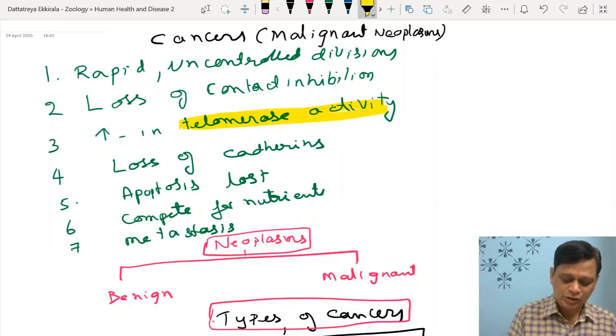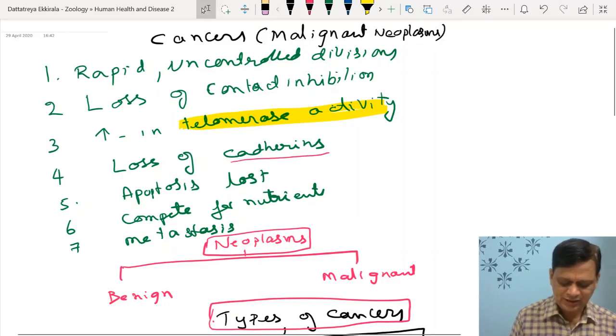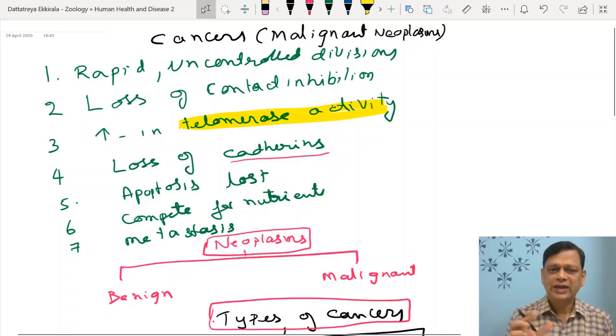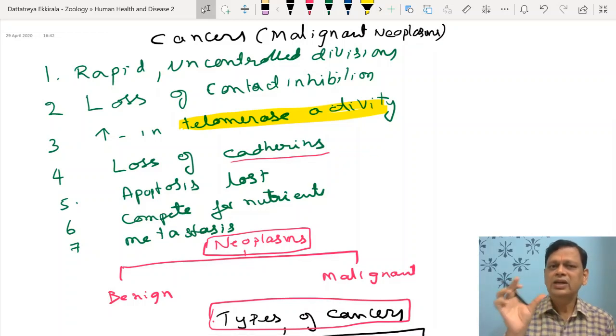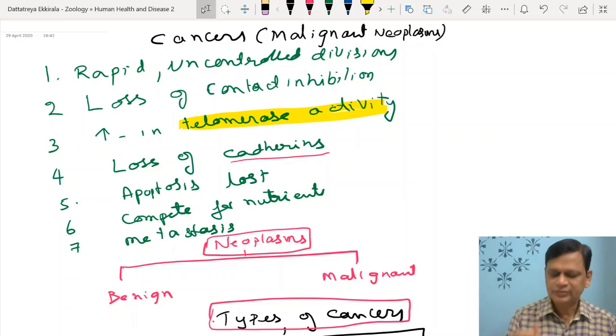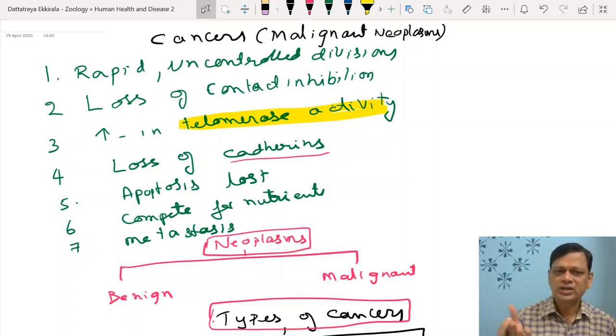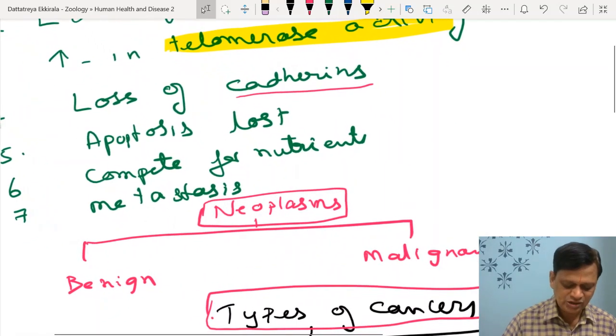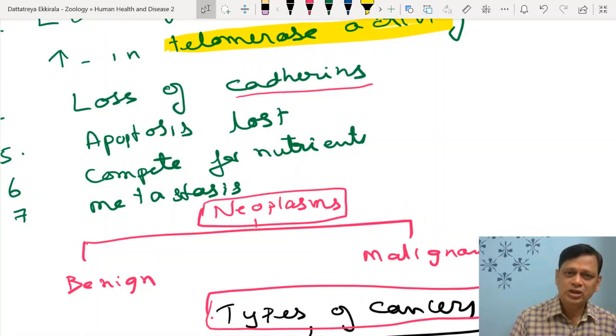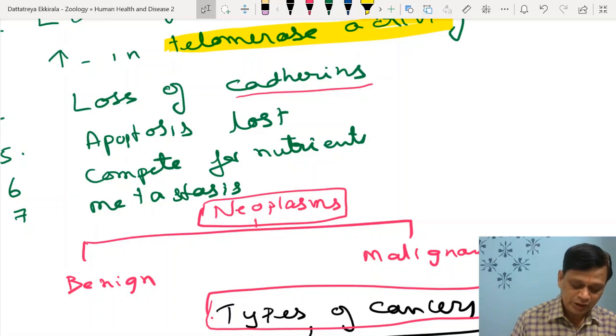And substances which are binding cells together are called cadherins. Cadherins are intercellular glycoproteins. In epithelial cells, you might have studied about junctions. Cell to cell contacts are called junctions. Cadherins are the cell junctions which are lost so that they can move away from one place to another place.